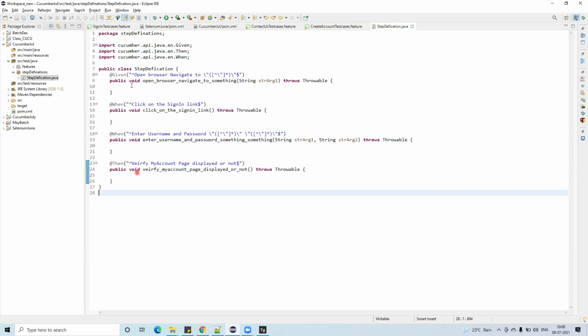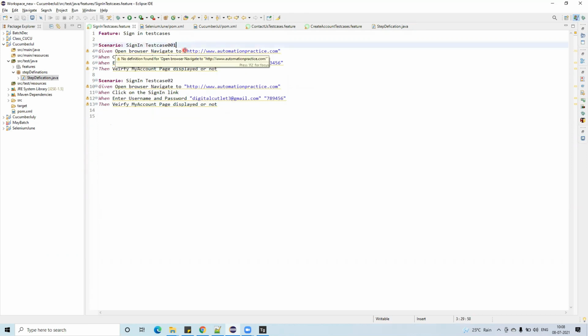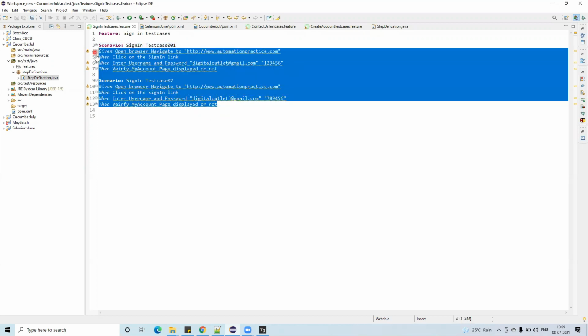Where is the sign in page? Feature file. See it, sign in feature file, it is here. Now what I will do, I am clicking on the control from my keyboard, and see, can you see the hand symbol here? I am getting all the hand symbols, because I have implemented the step definitions for all these steps.